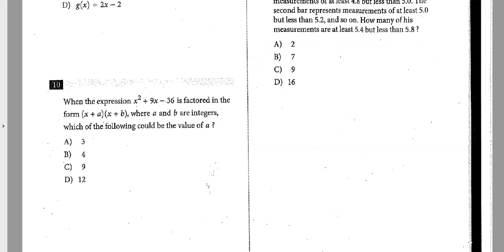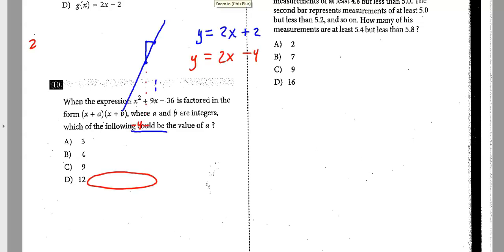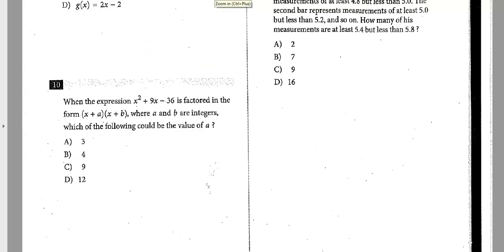All right, moving on down, number 10. Zoom back in a little bit. When we have that expression and we factor it into x plus a, x plus b, a and b are integers, aka positive, negative whole numbers, what could be a value of a? Well, the name of the game when I try to factor this is I need two numbers that multiply to make -36, and those same two have to add to make +9.